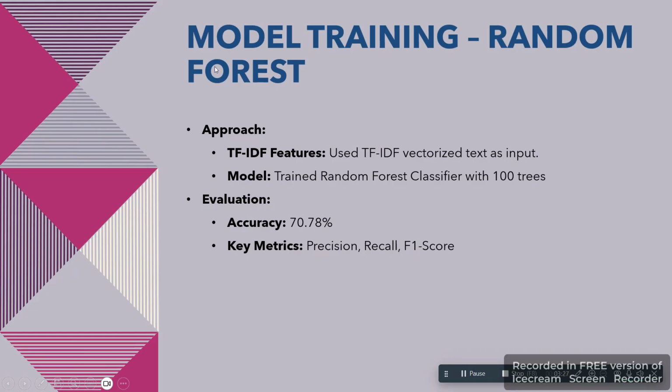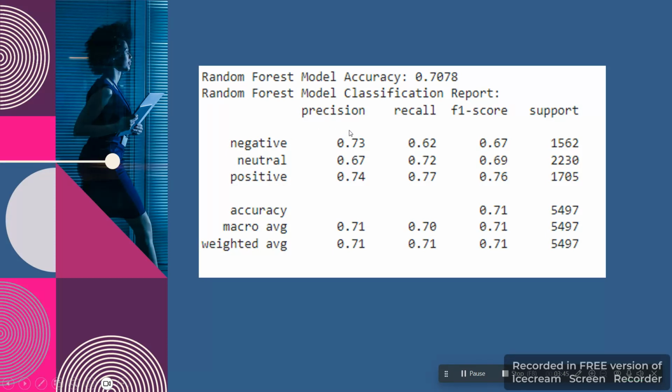If I talk about the random forest model training, I used TF-IDF vectorized text as input, and I trained a random forest classifier with 100 trees. In the evaluation, I got 70.78 as accuracy, and I got these values for precision, recall, and F1 score for the three classes: negative, neutral, and positive.